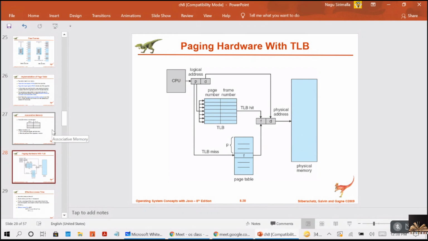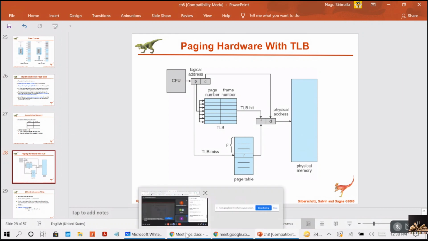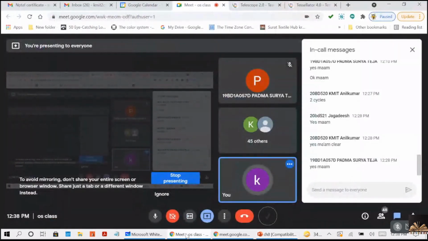If I explain this topic after virtual memory, it will be easy. So for now, don't bother about that. Just remind me about ASID when I am discussing virtual memory, the virtual paging concept. Okay.